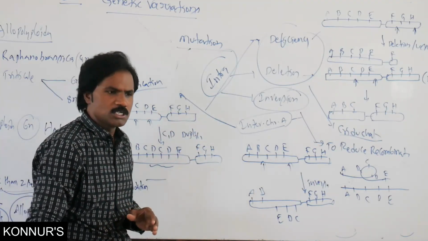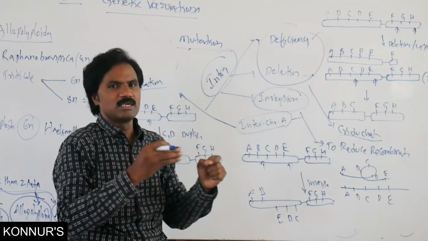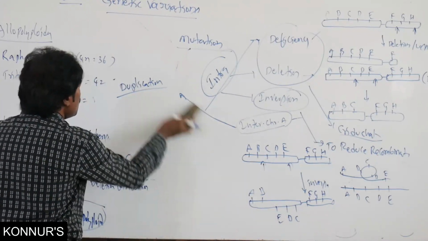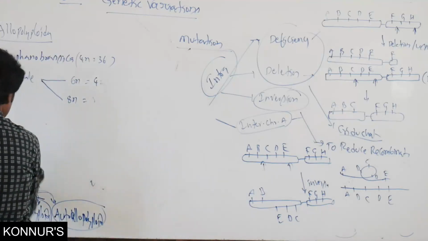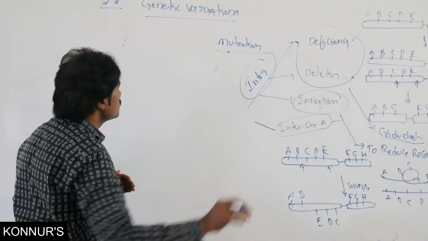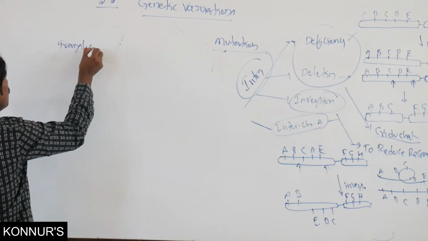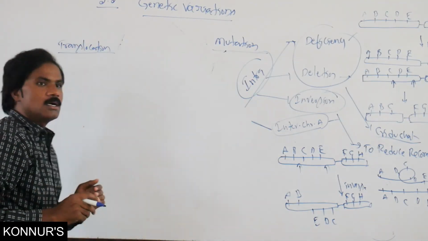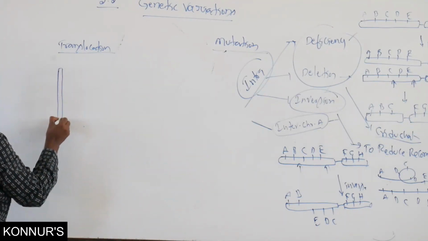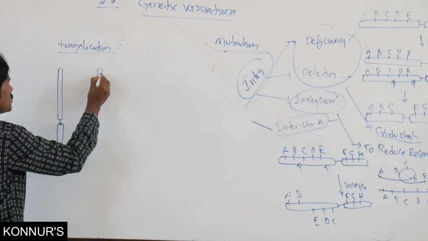Similarly, translocation means exchanging non-homologous segments. Whenever non-homologous segments are exchanged, that is a deleterious effect. In this translocation, one among the longer and shorter ones is non-homologous.